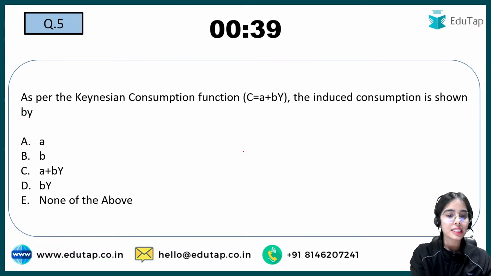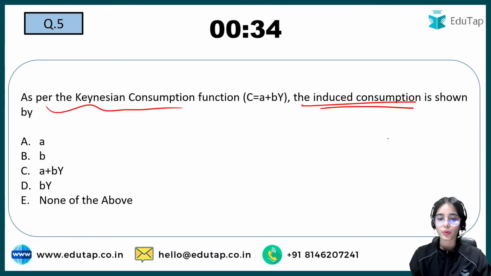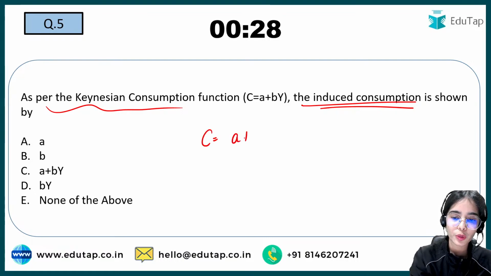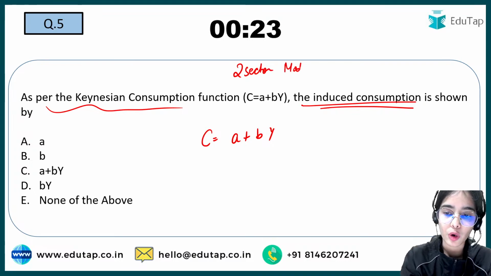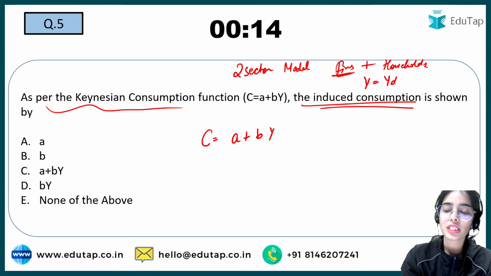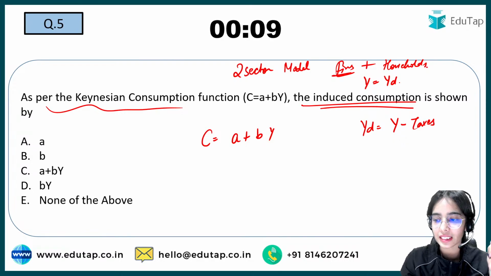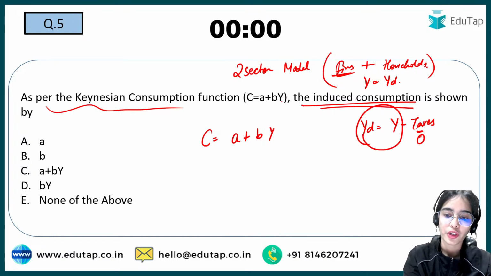Next: as per the Keynesian consumption function, the induced consumption is shown by which of the following? The consumption function is C equals A plus BY. Remember that in the two sector model, where we have the firms and the households, income is equal to disposable income, because disposable income is the total income minus the taxes. If we do not have the government, then the taxes will be zero, so your disposable income will become equal to income.